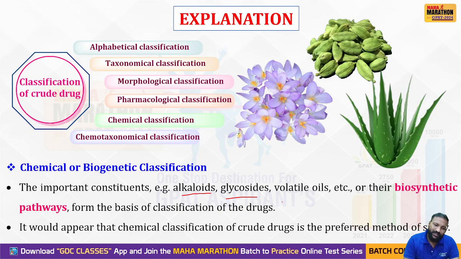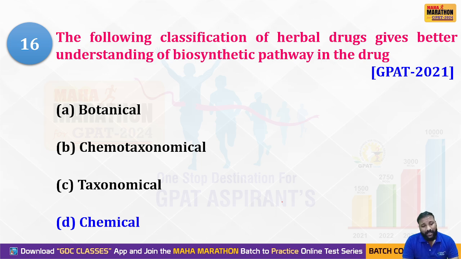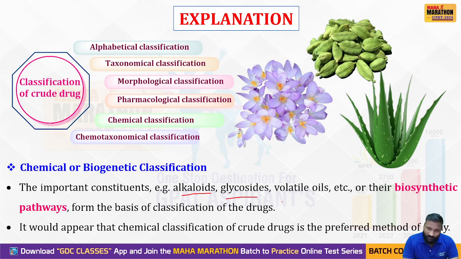So chemical classification is better for understanding biogenetic classification or biogenetic pathways, because their pathways lead to the formation of certain types of secondary metabolites. For that reason, for understanding biogenetic studies, chemical classification is better.